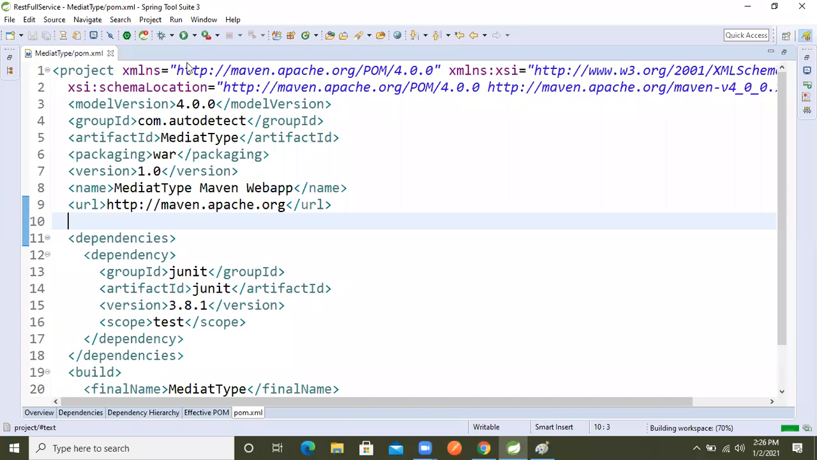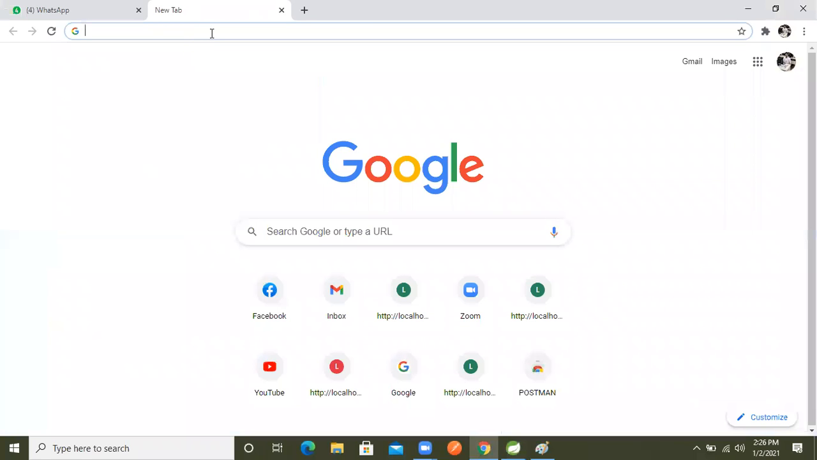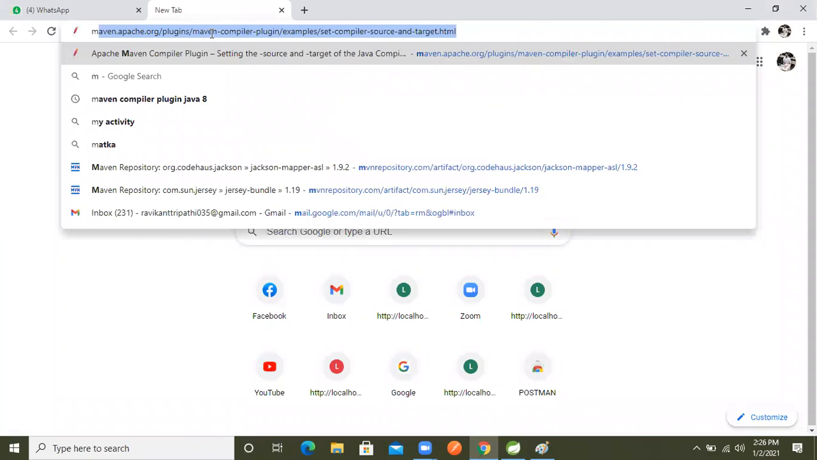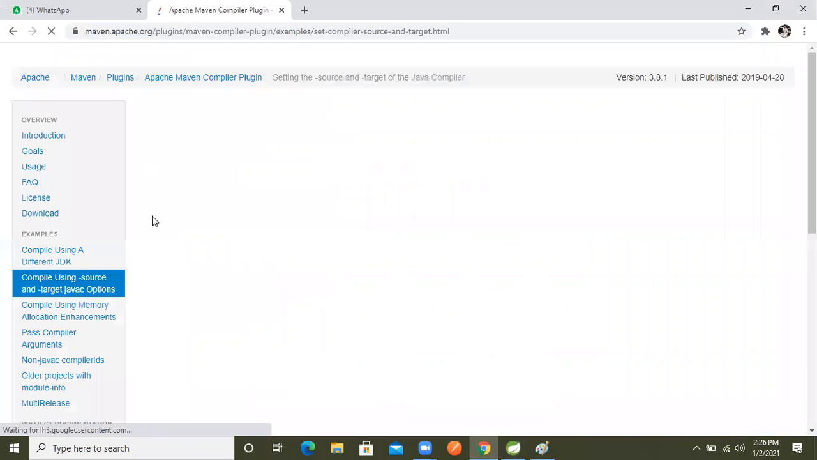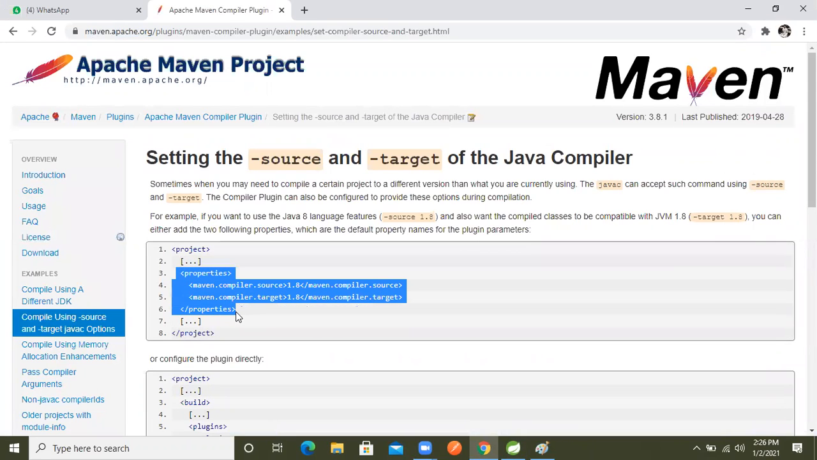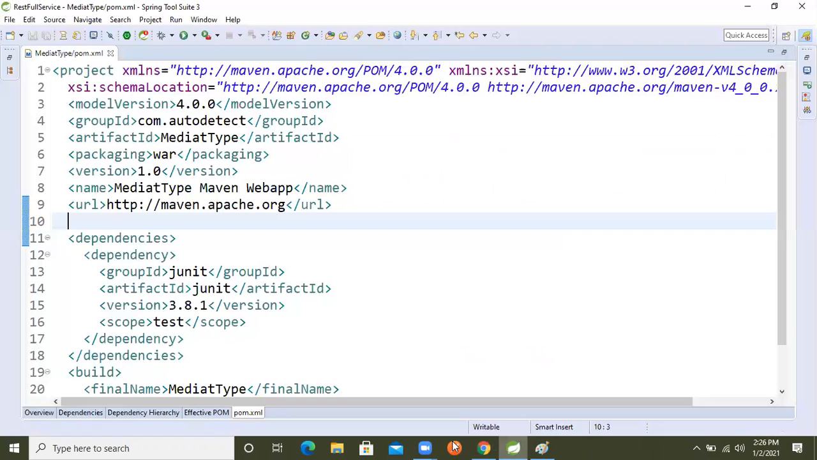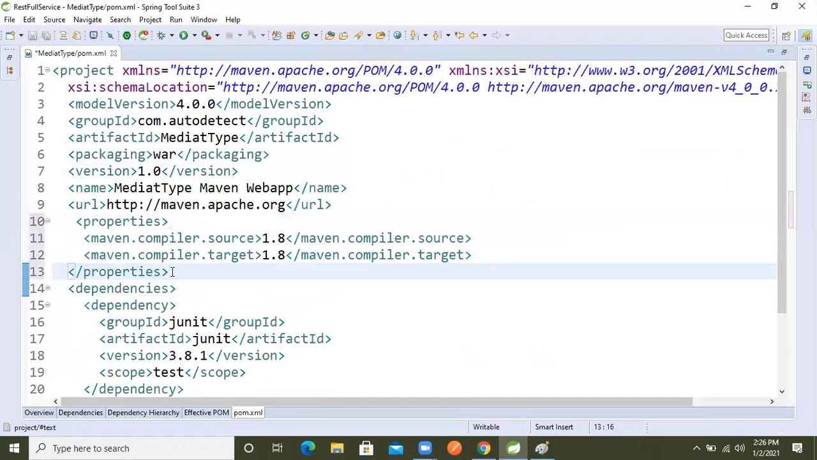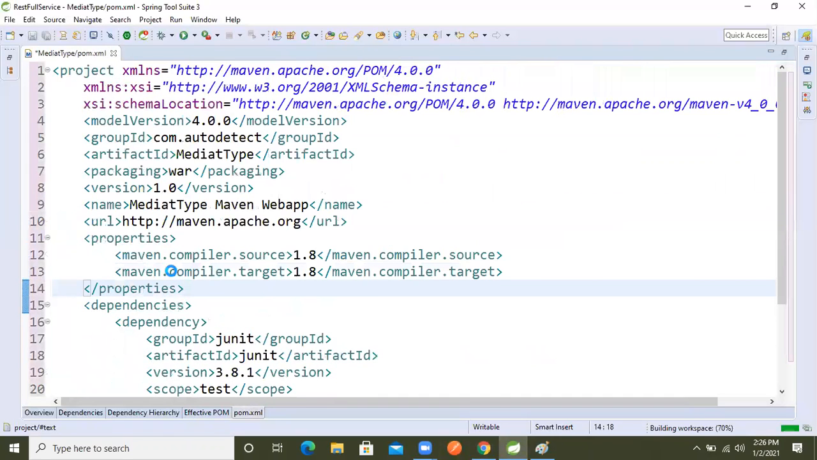So now we will go to the browser and search for Maven compiler. In that, we will copy the property tag to change our Java version to 1.8. We copy this property, come back inside the pom.xml, and paste it. See, boss, the property tag should not be inside the dependency. It must be outside the dependency.